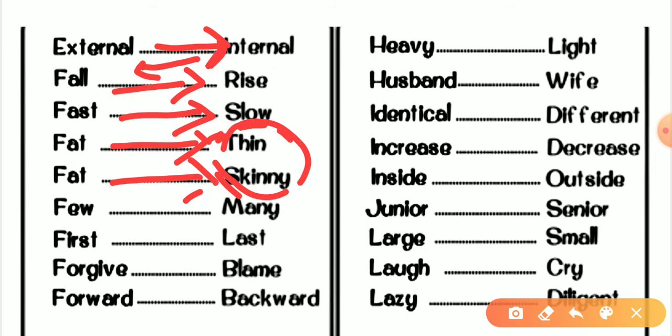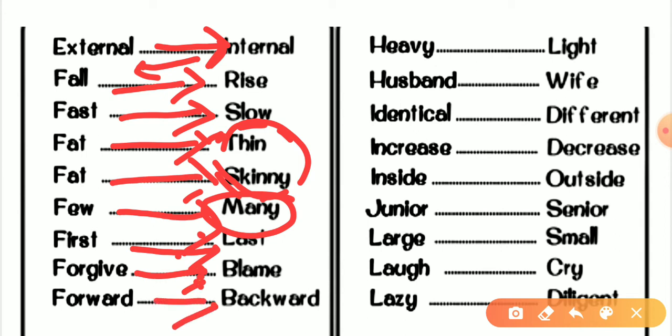After that, few, many. I have few notes to prepare for the CTET, but I have many notes to prepare for the CTET. So this is the difference between these two words. The next one is first. The antonym would be last. Forgive, blame. Forward, backward. After that, the word is heavy, light. So the antonym of heavy would be light.